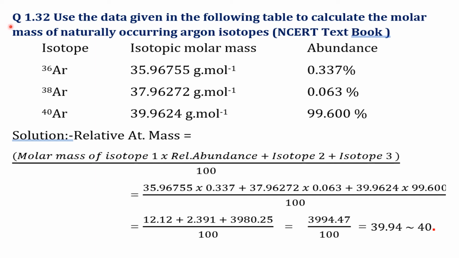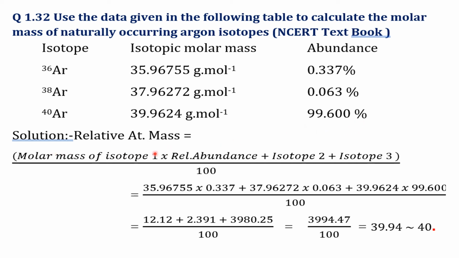Similarly, let us do question number 1.32. Use the data given in the following table to calculate the molar mass of naturally occurring argon. Argon is available in three isotopes in nature, argon 36, argon 38 and argon 40, and the relative isotopic masses are 35.96755 and so on, whereas the relative abundances of these three isotopes are 0.337, 0.063 and 99.600.